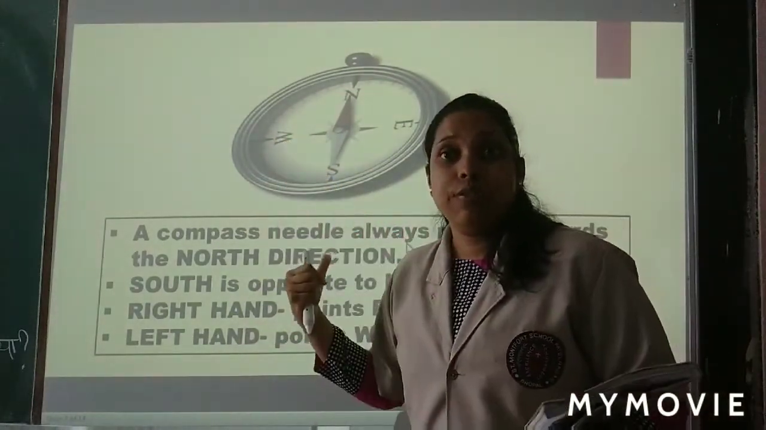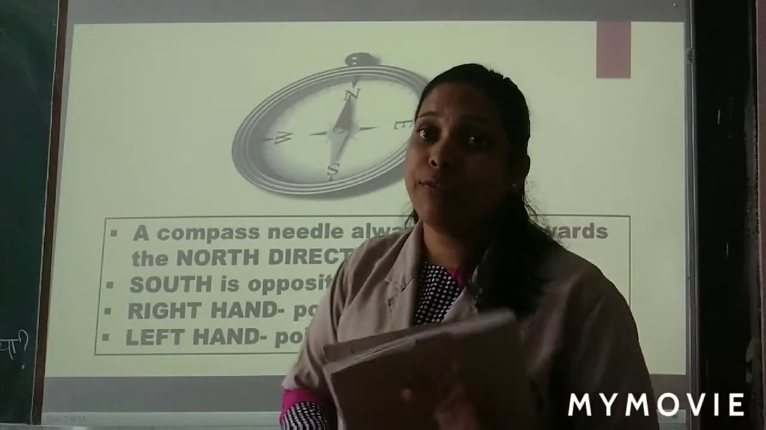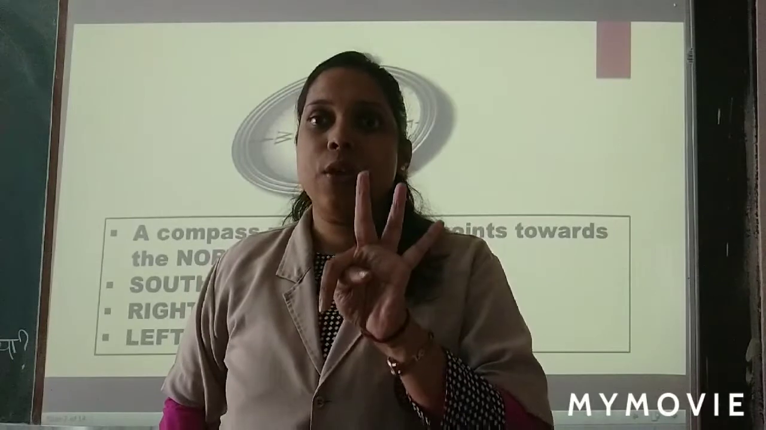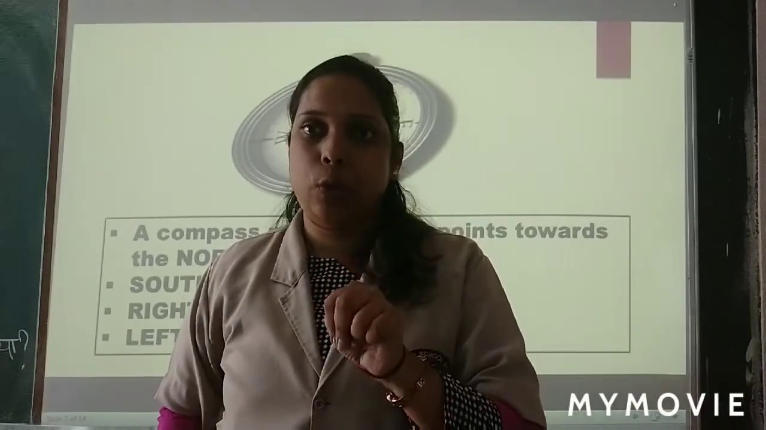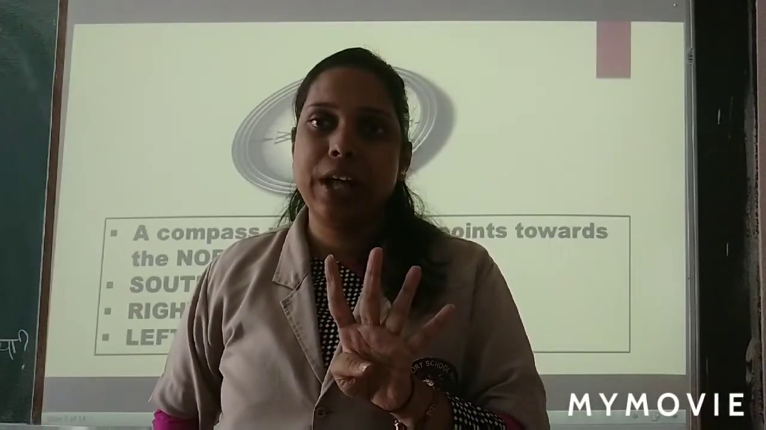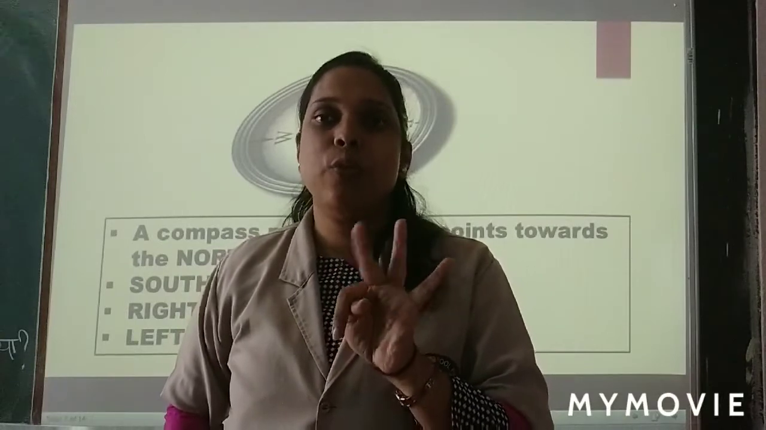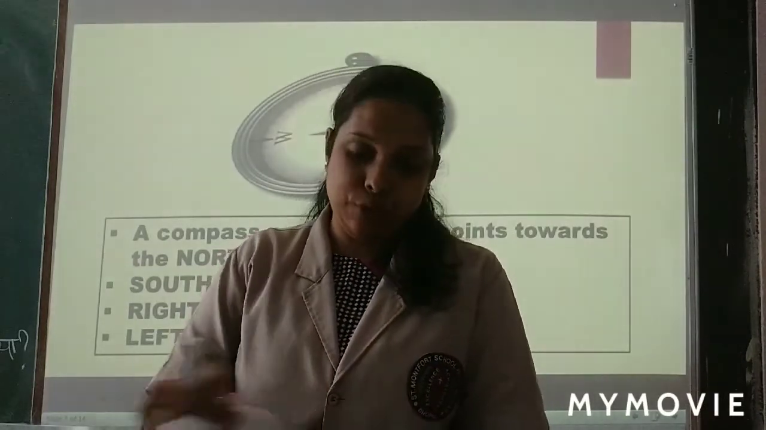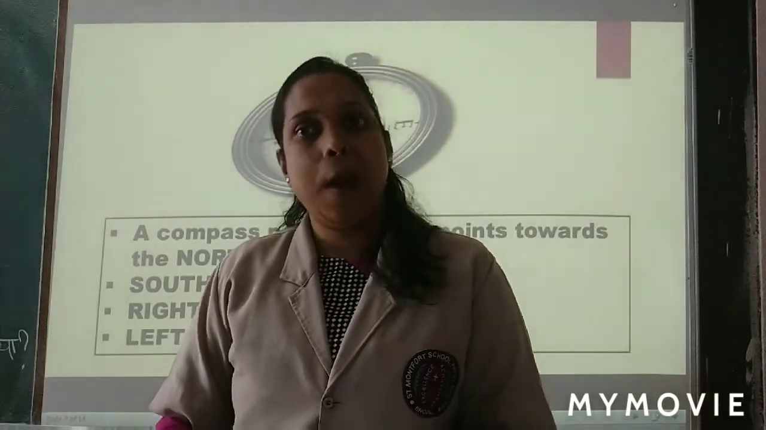Now this was the compass. And what are the four cardinal directions that we have studied today? East, west, north and south. What are the four main cardinal directions? They are east, west, north and south. Okay children? Till here you have to read today 2 times to understand.